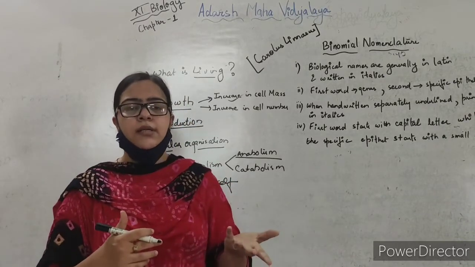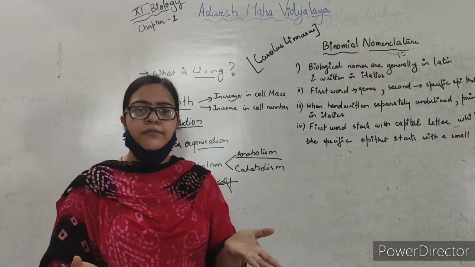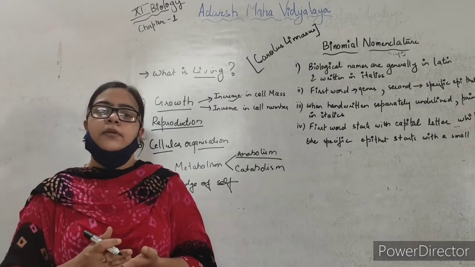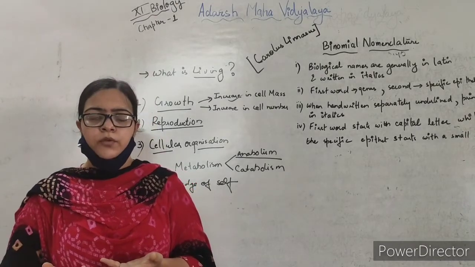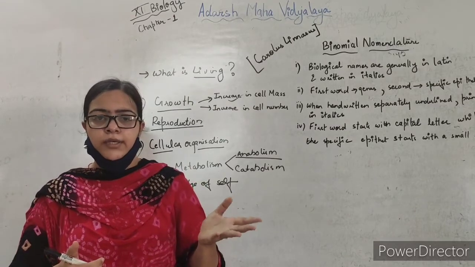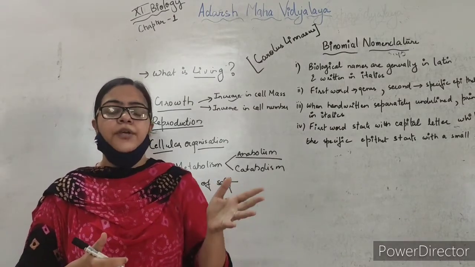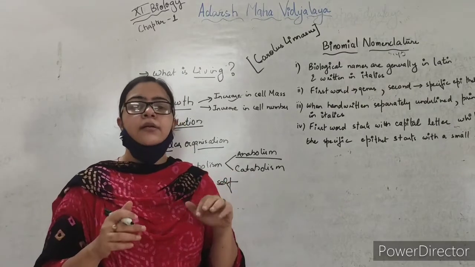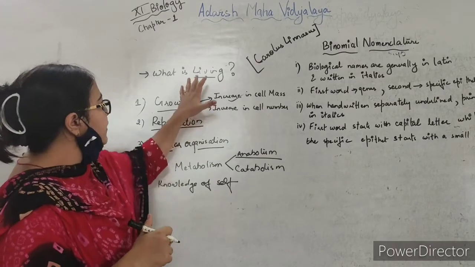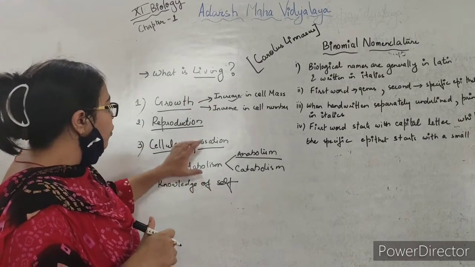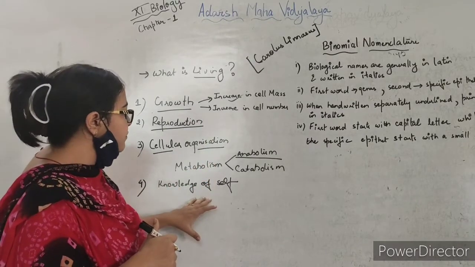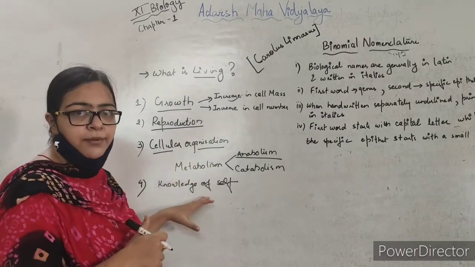This is not generally seen in non-living things. But if you view a person who is in a coma, what will you say? You will say that the person is brain dead, that he or she is not aware of the happenings in the surroundings. So when we say that these are the characteristics of living, only one characteristic will not count for us to say that the organism is living.